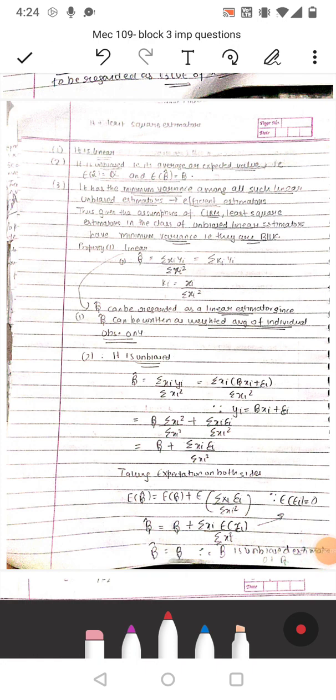Second, it is unbiased, that is average or expected value of alpha cap is equal to alpha and expected value of beta cap is equal to beta, और उसकी minimum variance होनी चाहिए among all such linear unbiased estimators, तो efficient estimator हो जाएगा. Thus, given the assumptions of the classical linear regression model, least square estimators in the class of unbiased linear estimators have minimum variance, that is they are BLUE.